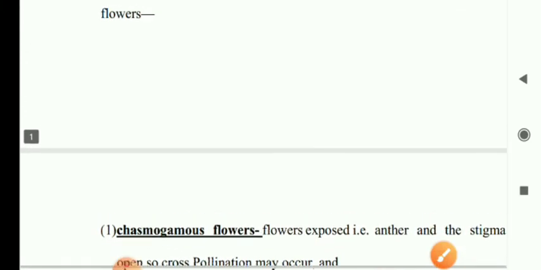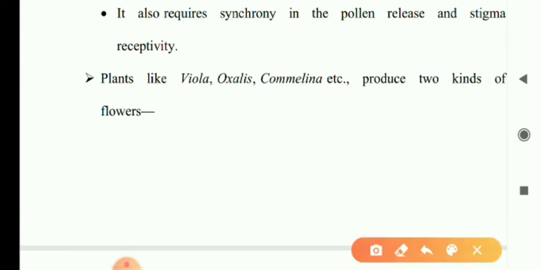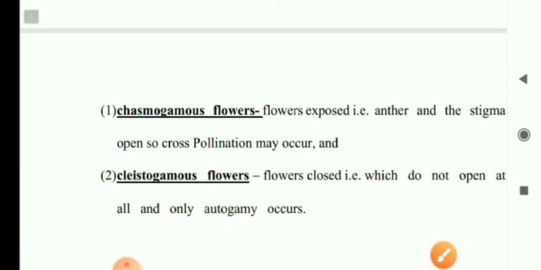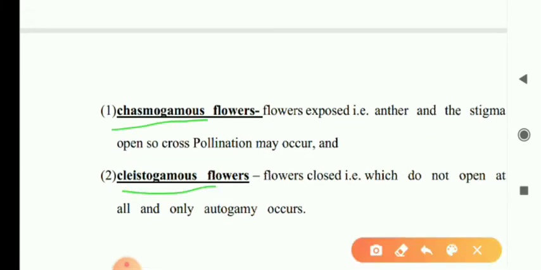So in Viola, Oxalis, Commelina, two types of flowers are found: chasmogamous and cleistogamous. Chasmogamous means the flower is exposed, cleistogamous means the flower is closed. That means in chasmogamous flowers, the style and stigma are exposed for pollination, and in this case anther and stigma are not exposed.